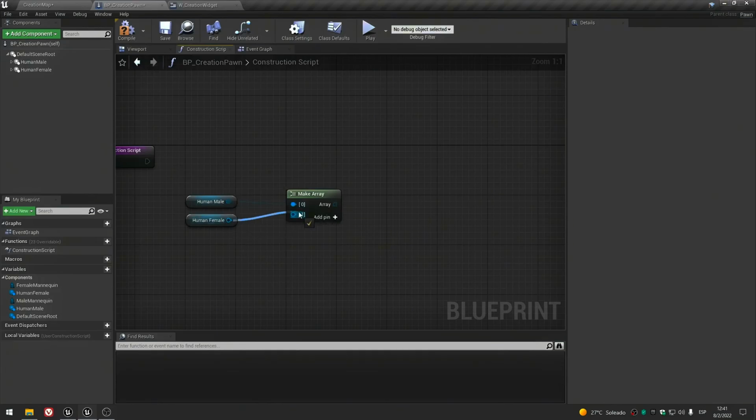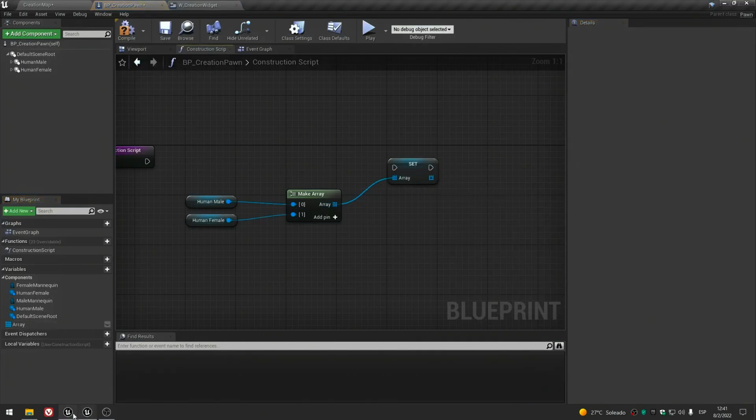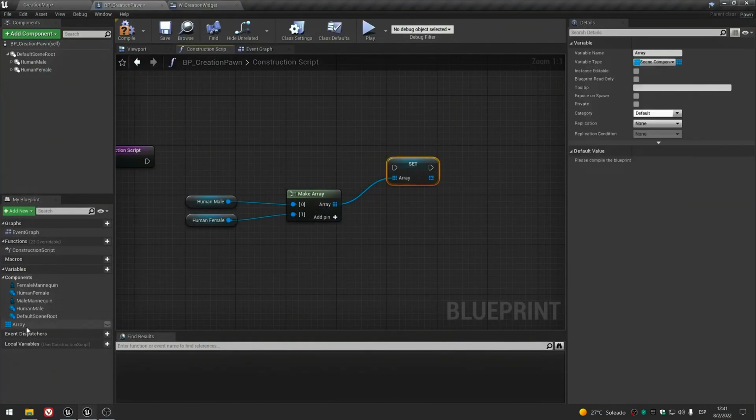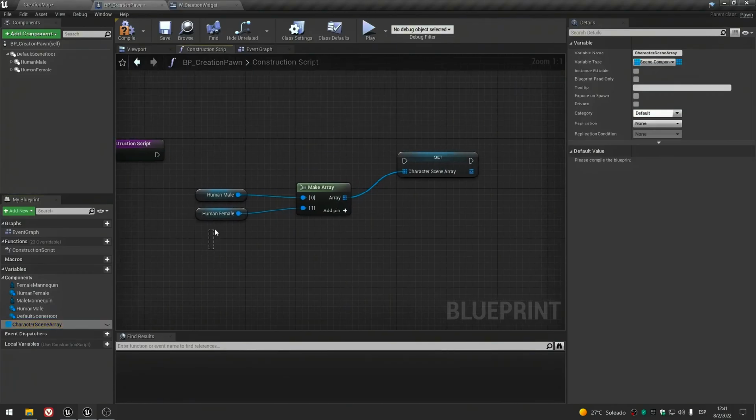Pay attention, we are not creating an array of skeletal meshes. No, we will be creating an array of scene components. Okay, scene component. Do not drag the skeletal mesh, okay, because you will have a monster.